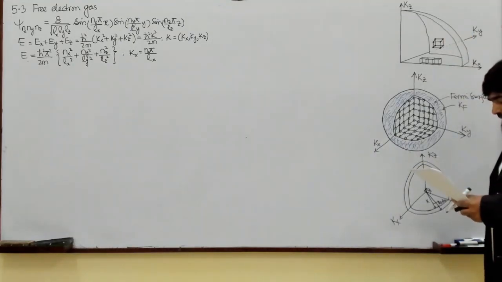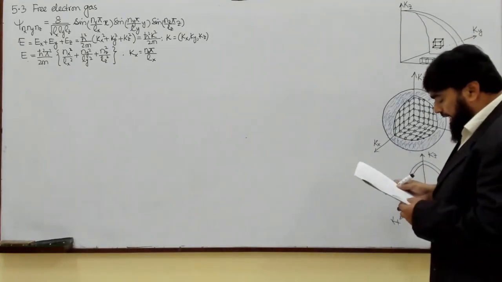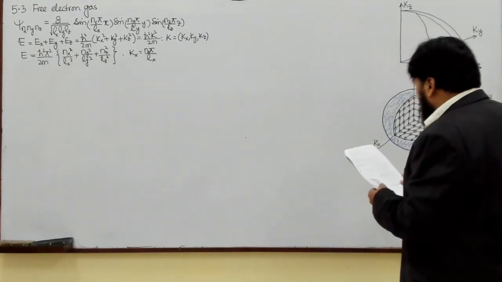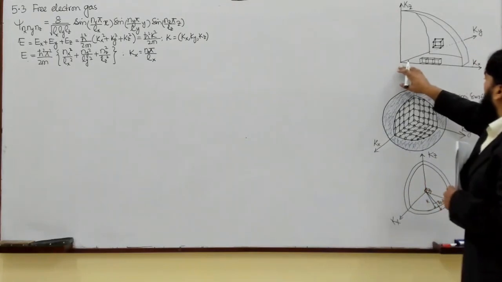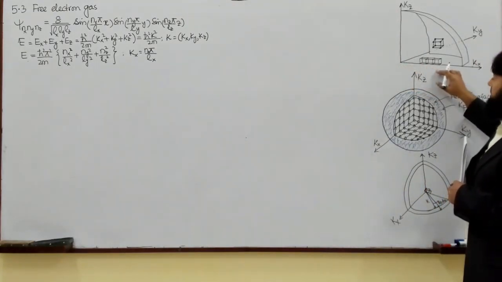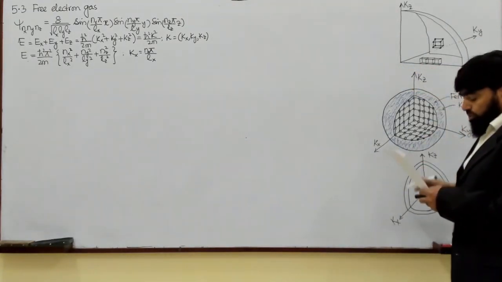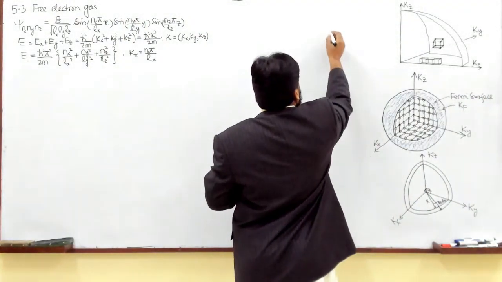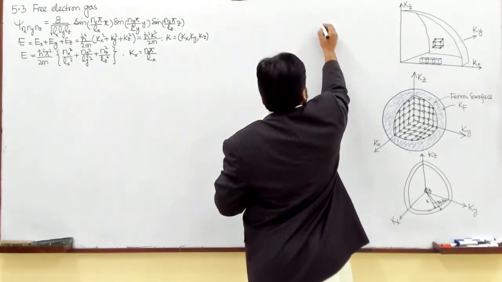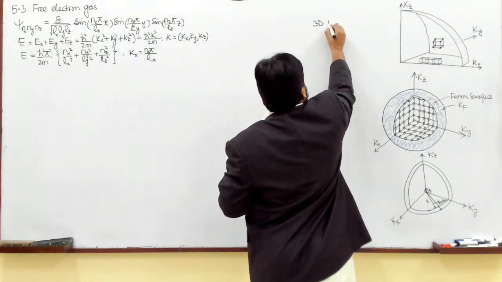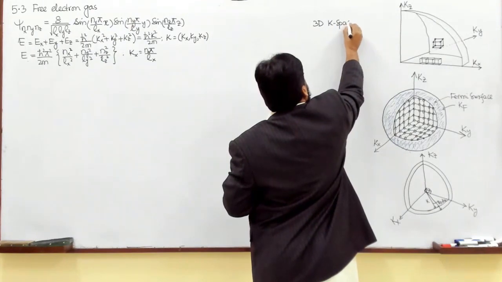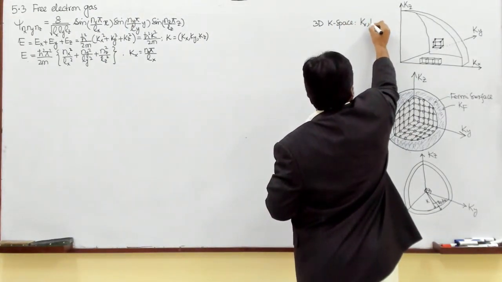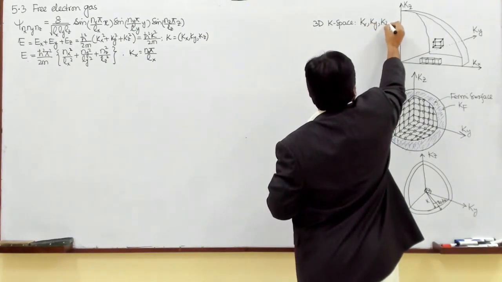Now here I am having kx equal to pi over lx, meaning when I plot kx like this, I am having the values of kx like here. This is the 3D k space, and its lengths are kx, ky, and kz.